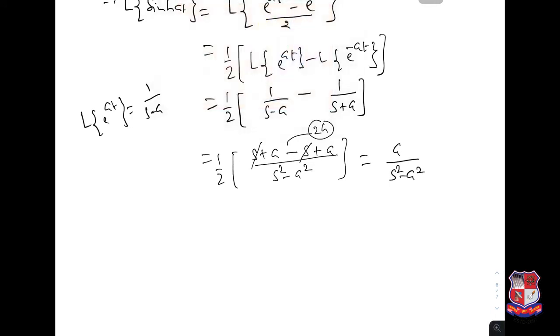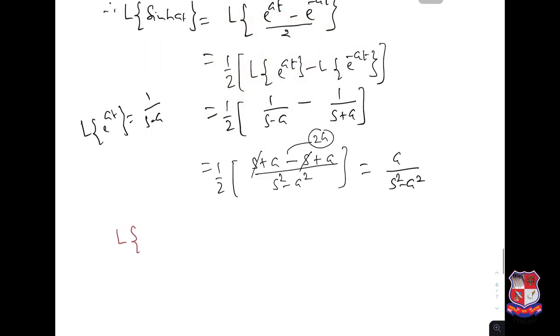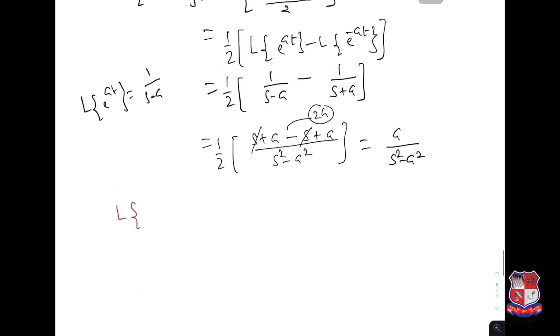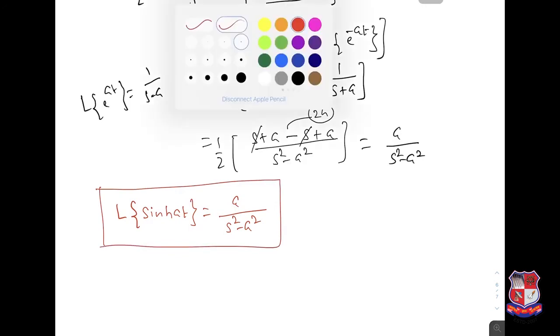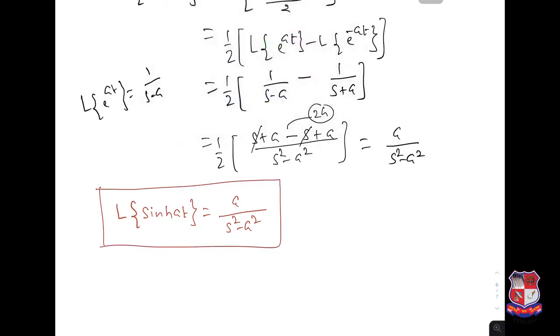That means the Laplace transformation of sine hyperbolic at is equal to a over s square minus a square. So that is the formula for the Laplace transformation of sine hyperbolic at. Next time we shall solve some examples based on these standard formulas. Thank you.